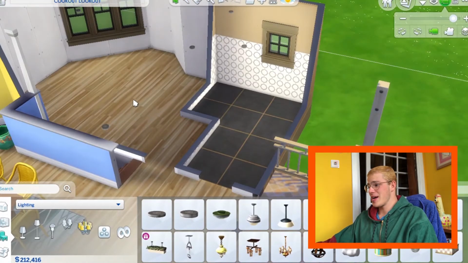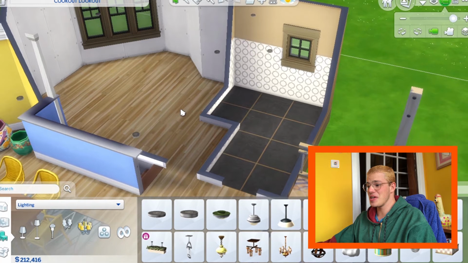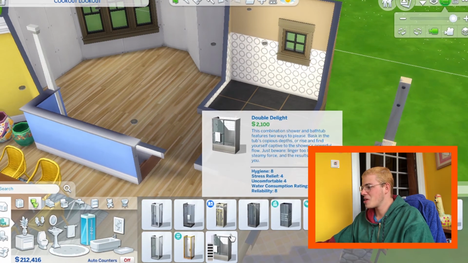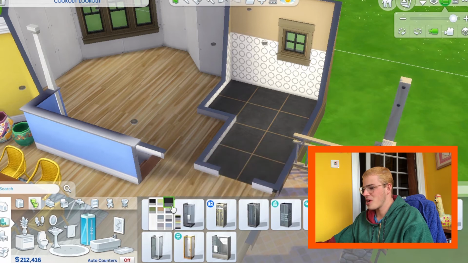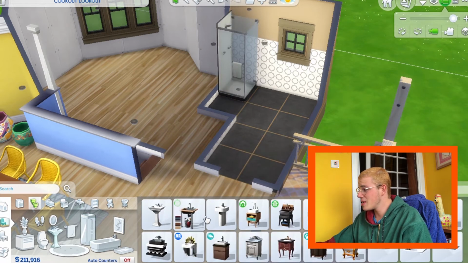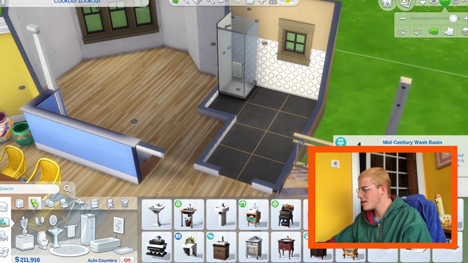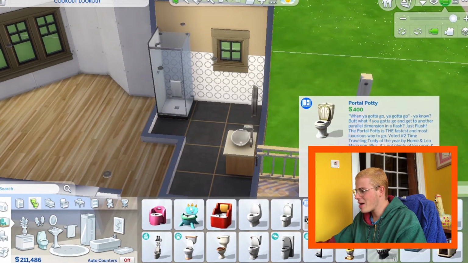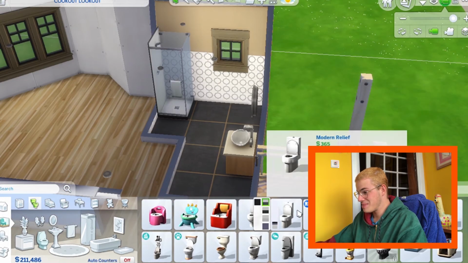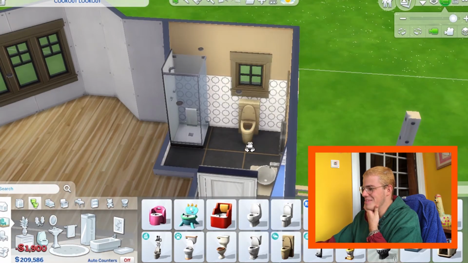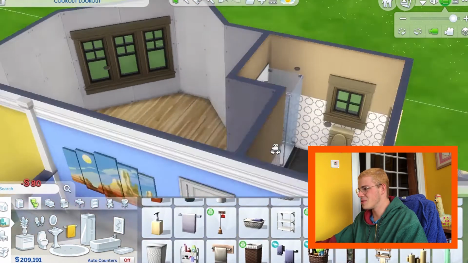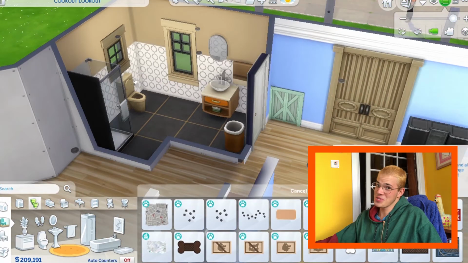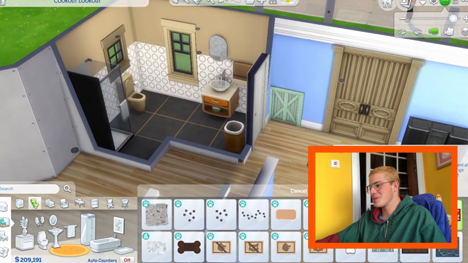Let's move on to the toilet. I've had to readjust it because it didn't fit anything in it. And let's see what we need. We need a shower. I think any shower is good. I'm not that picky with showers. We need a sink, obviously. Which one is a good sink? I kind of like this one. Oh, there's an orange one. So yeah, this is gonna be it. Do I have a brown toilet that looks like bread? Oh, I actually do. That's it for bread. I think this is gonna be it for the toilet. There's not a lot I can do. Maybe a rug? Well, since Christmas is just around the corner, why not put this rug?